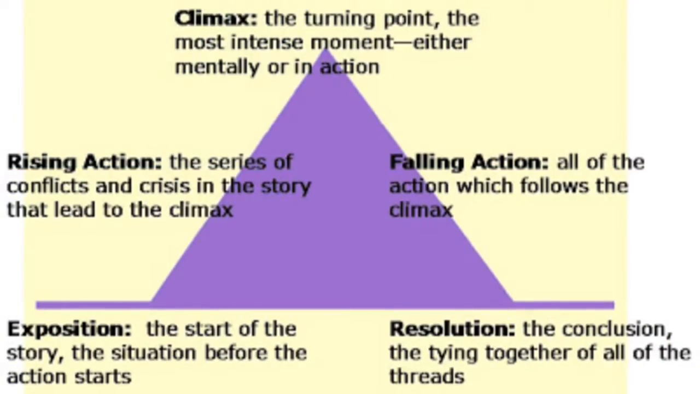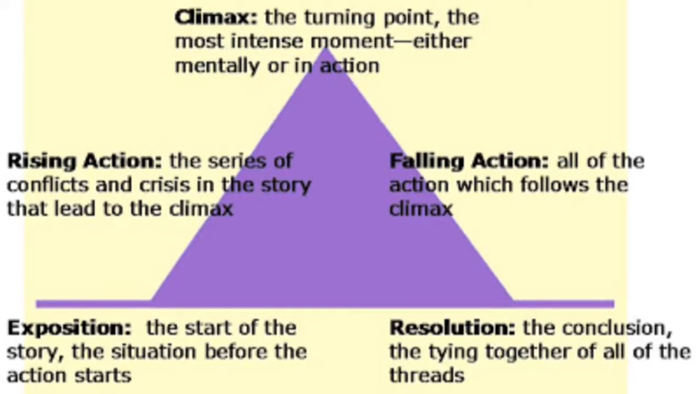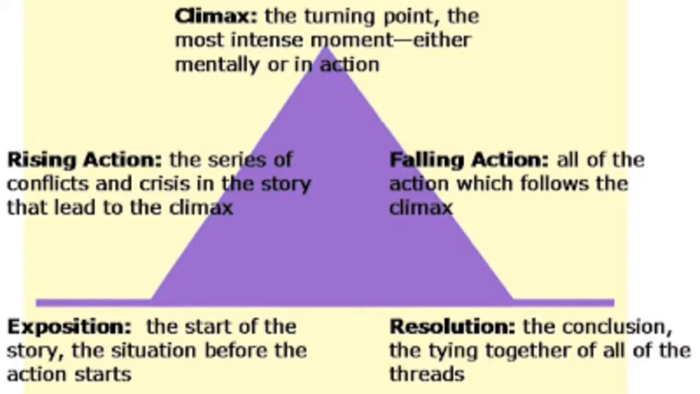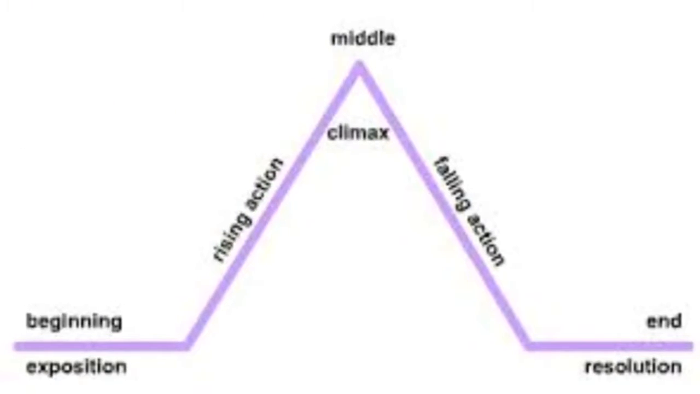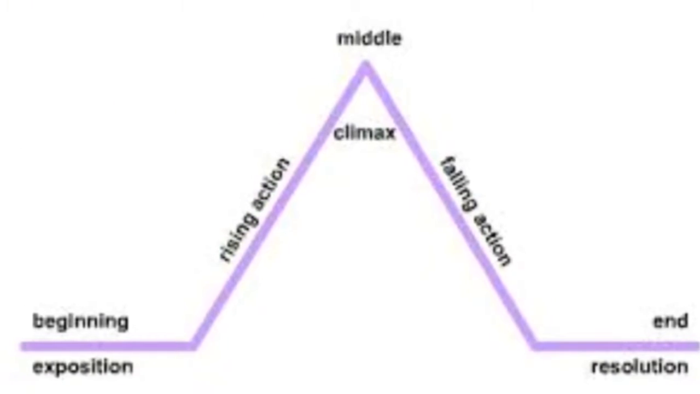Here is a common plot diagram. First we see the exposition, followed by the rising action, climax, falling action, and resolution. We will be looking at the elements of the plot through the lens of the first Hunger Games.